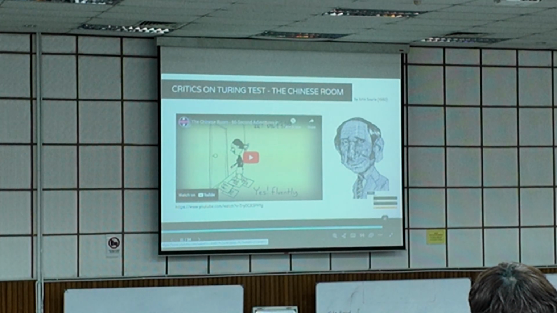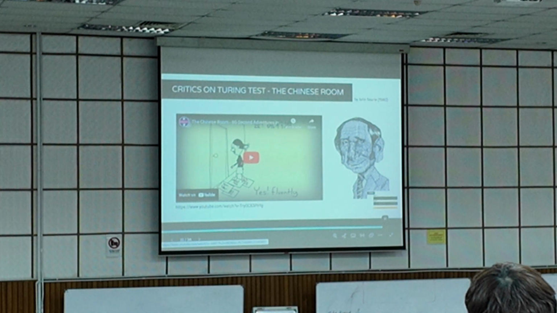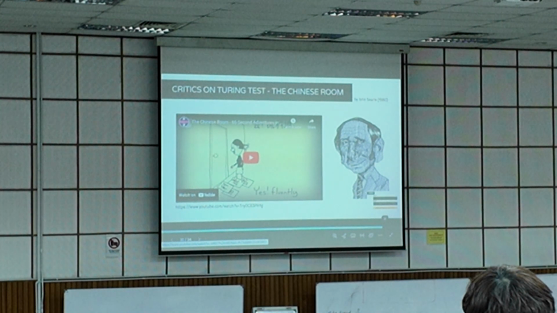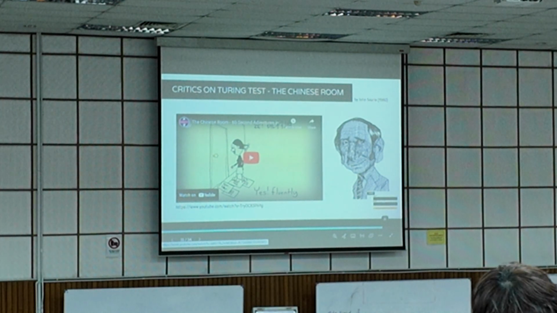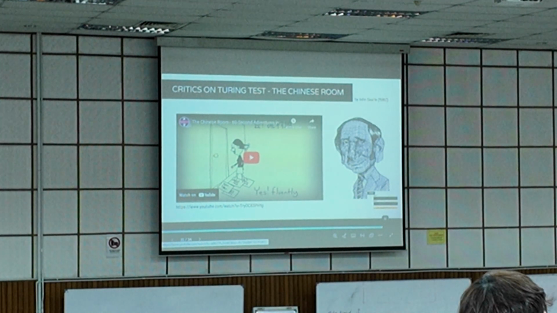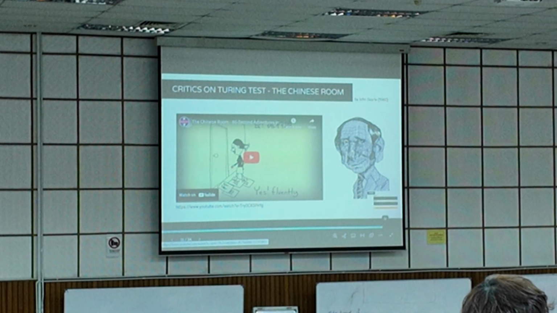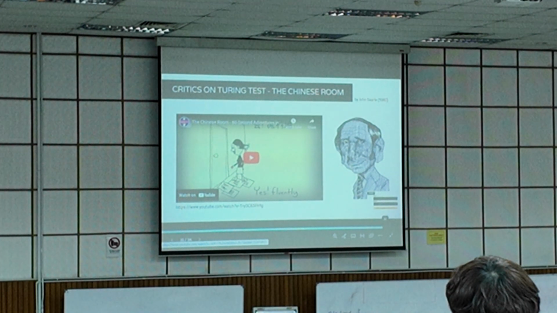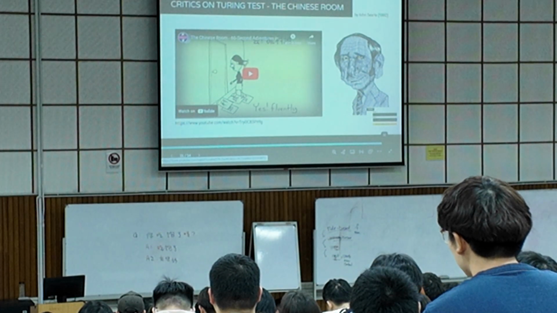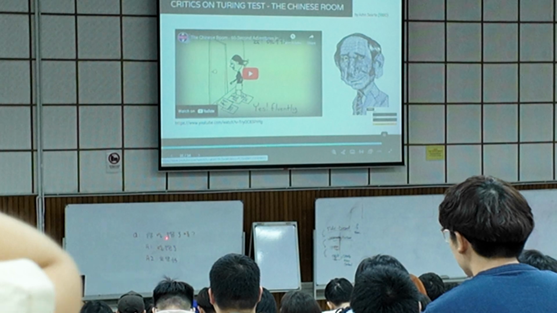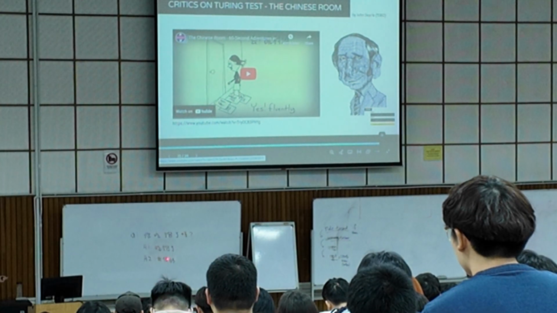Alright, so can we say Melvin is intelligent, smart? Think about it. He's able to answer this question perfectly, but he doesn't understand this question at all. But can we say Melvin is smart, intelligent? He basically just simulates or does pattern matching. It matches with this A, so A1 is the answer.